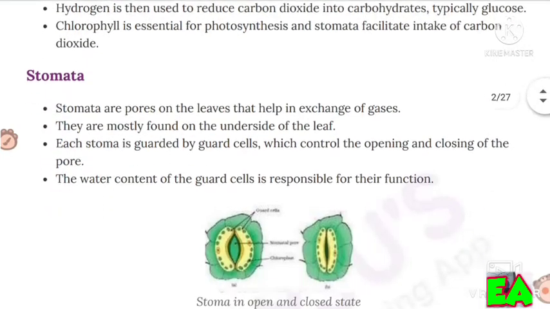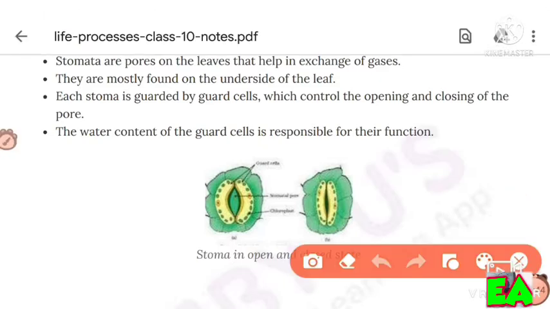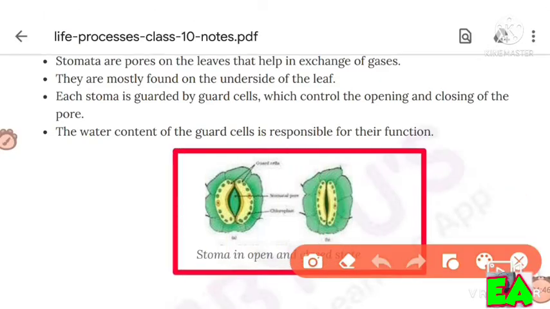Then stomata. Stomata are pores on the leaves that help in exchange of gases. They are mostly found on the underside of the leaf. Each stoma is guarded by guard cells, which control the opening and closing of the pore. The water content of the guard cells is responsible for their function. This is the stoma in open and closed state.